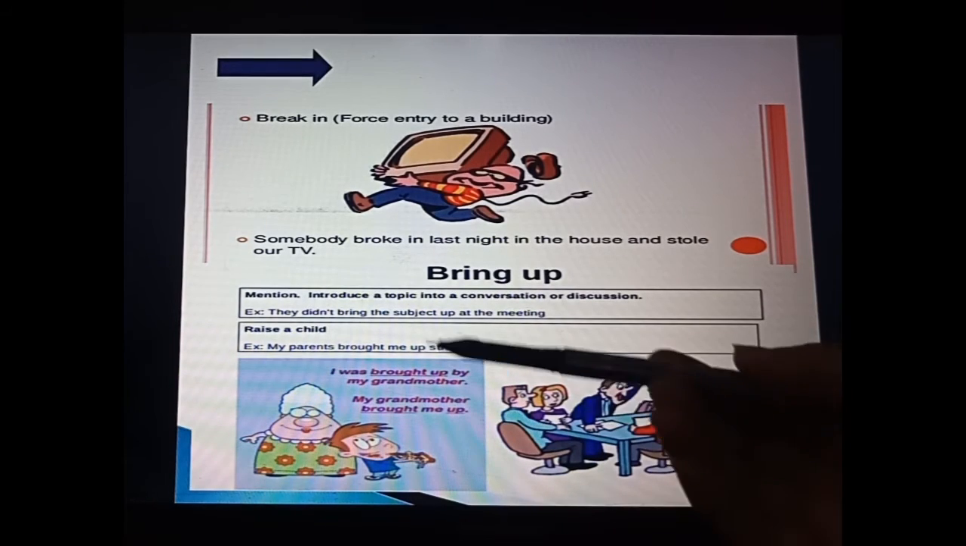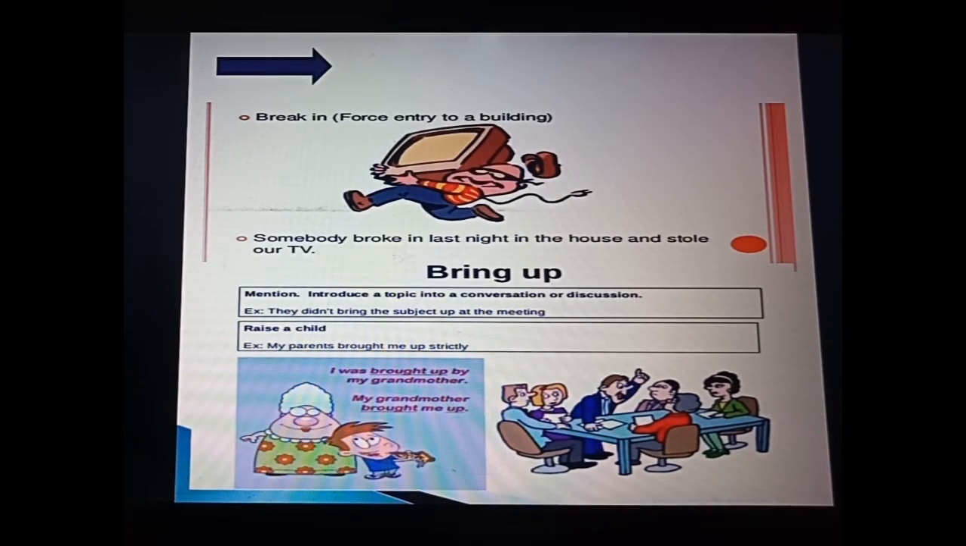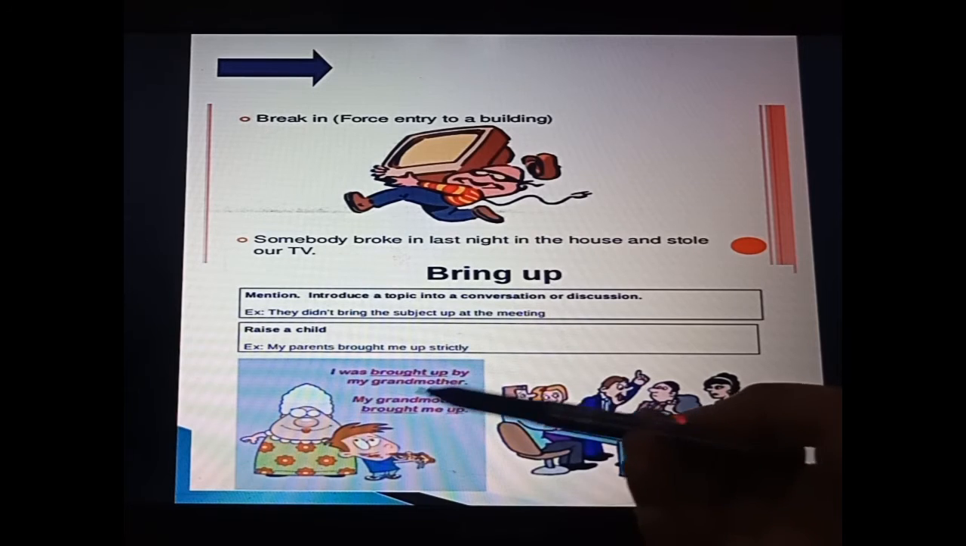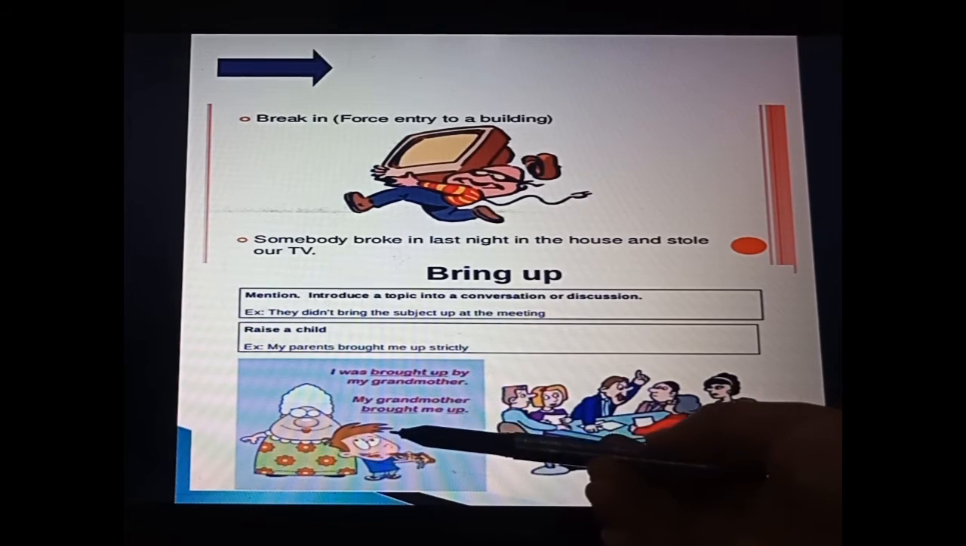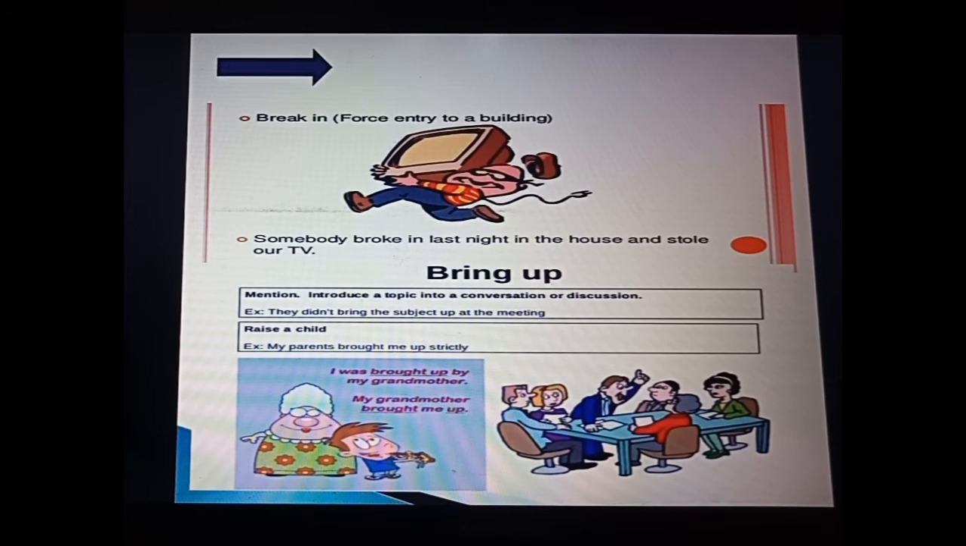The next one is to raise a child. Bring up means simply that your parents are bringing you up. Like, my parents brought me up strictly in a very rude manner. I was brought up by my grandmother. My grandmother brought me up. So you can use them together or, according to the sentence, separately. With this, no issue.